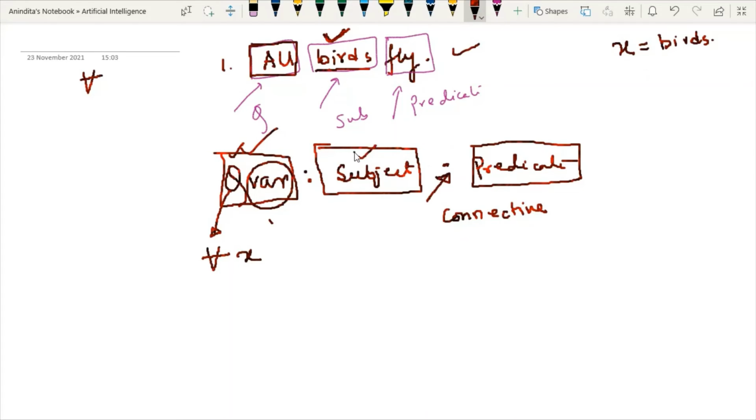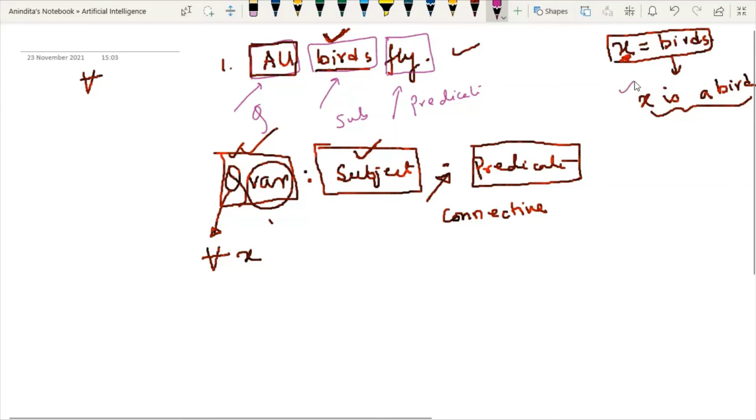Now let's talk about the subject. What is my subject? Here the subject is x is a bird. That's why I have taken x as the variable. Whenever any atomic statement is given to us, we have two parts, subject and predicate. How can we represent this one?